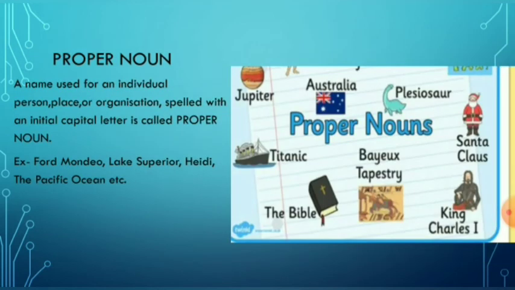The next one is proper noun. A name used for an individual person, place, or organization, spelled with an initial capital letter, is called a proper noun. For example, Ford Mondeo, Lake Superior, Edie, the Pacific Ocean, etc.